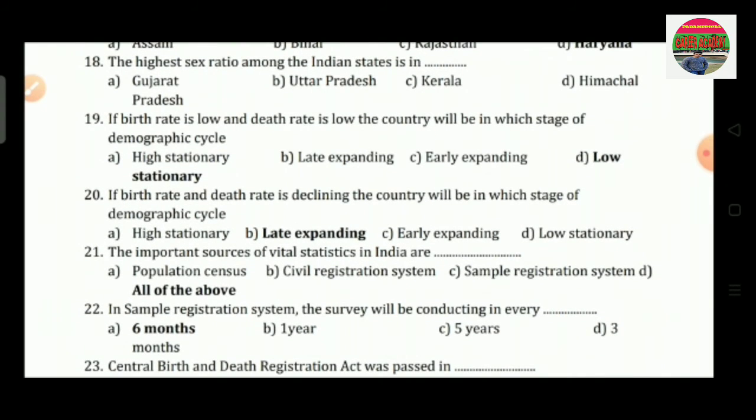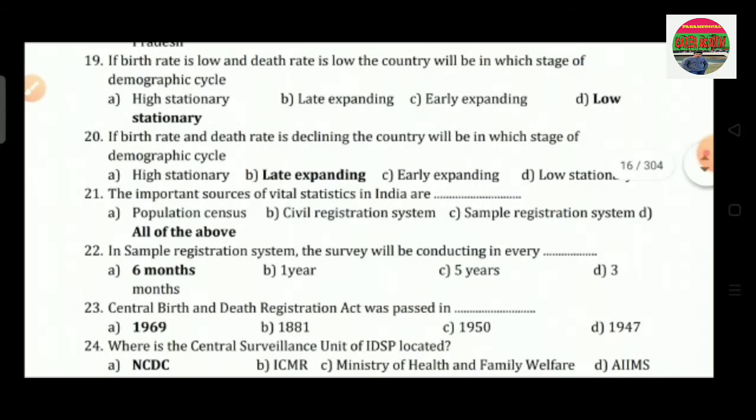Question number 19 is, if the birth rate is low and the death rate is low, the country will be in which stage of the demographic cycle? Option A is high stationary, option B is late expanding, option C is early expanding, and option D is low stationary. So the correct answer is low stationary.